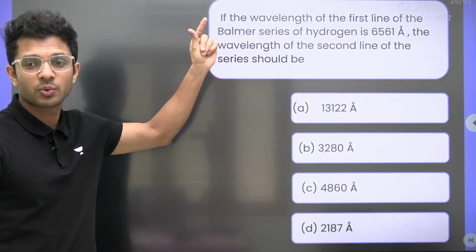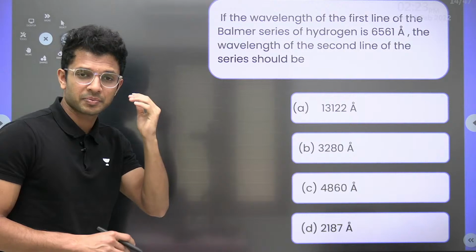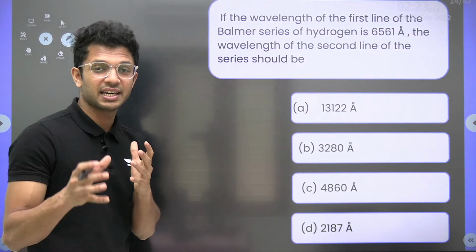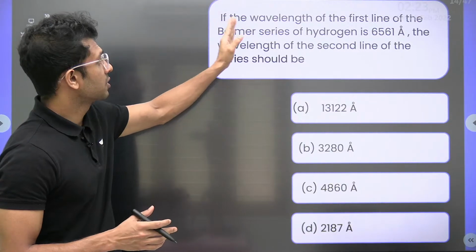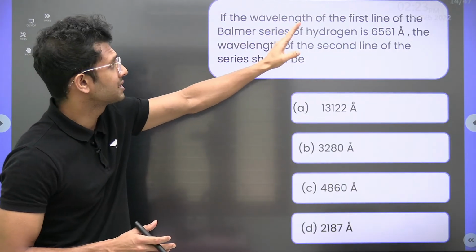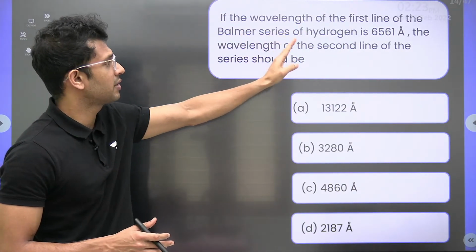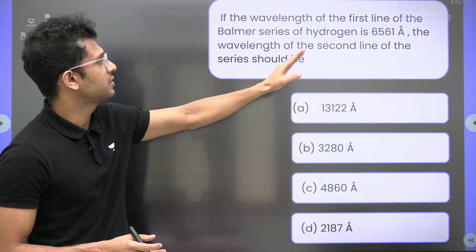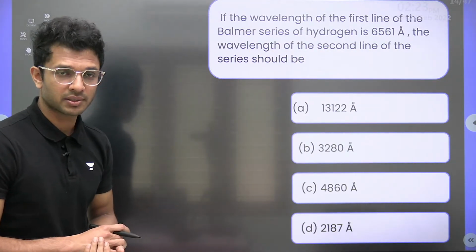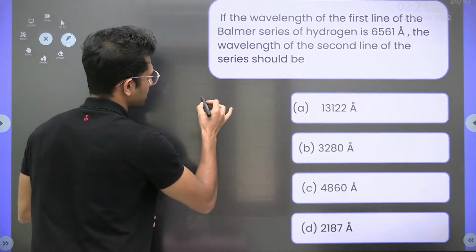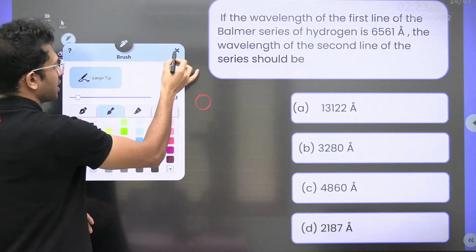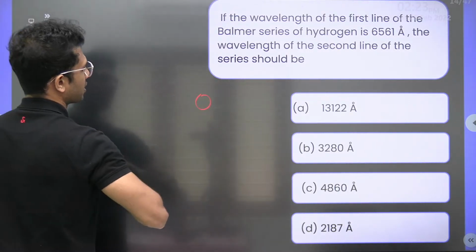Okay, let's see what the question is. Listen, everybody, you have done your part. Now let's see what the inner concepts hidden in this question are. If the wavelength of the first line of the Balmer series of hydrogen is 6561 Angstrom, the wavelength of the second line of the series should be. Now, I'll explain this. First line, second line, what all these things correspond to. Have a look here.